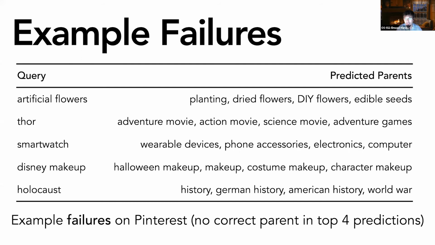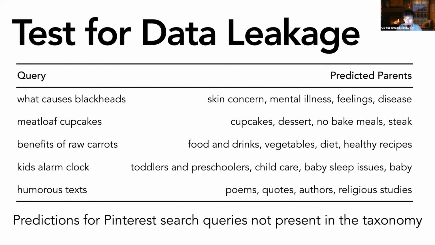And finally, to make sure that there's no data leakage, we want to make sure that the feature vectors are not leaking information from the taxonomy. We also make predictions for Pinterest search queries that are not present in the taxonomy. So all of the queries here are not present in the taxonomy in any way. And you can see that the results make sense. The results are taxonomically valid even in this case.